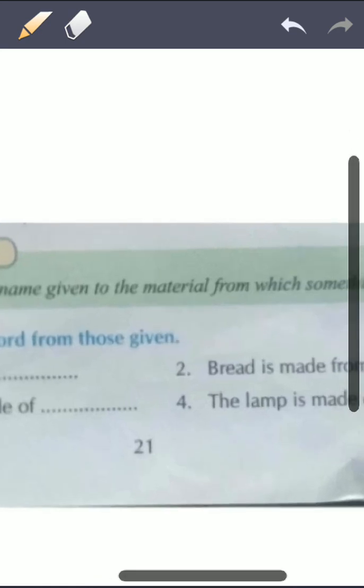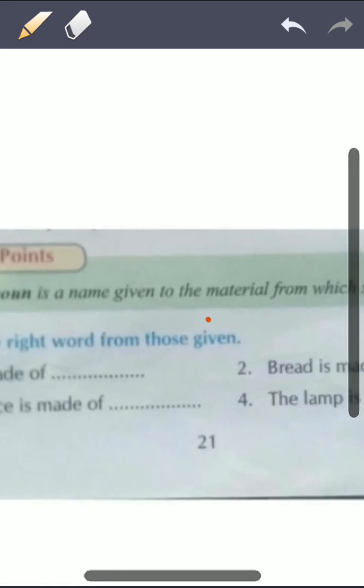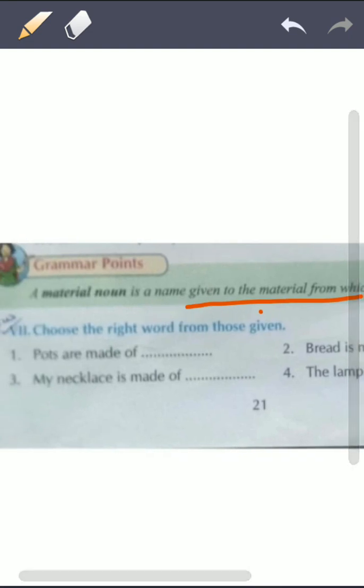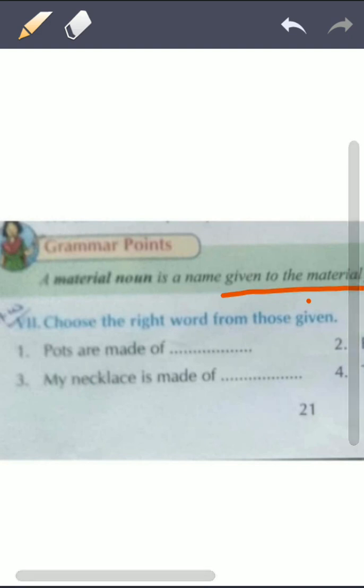So, material noun is a noun given to material from which something is made. Okay, something from which other things are made. Something from which other things are made is called material noun. So here you can see pots are made of clay. Okay, pots are made from clay. Clay is a soft soil.